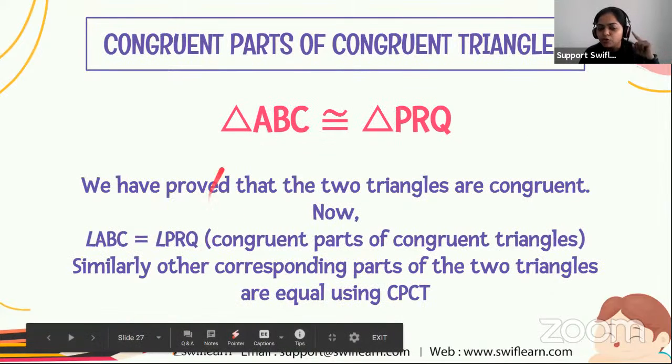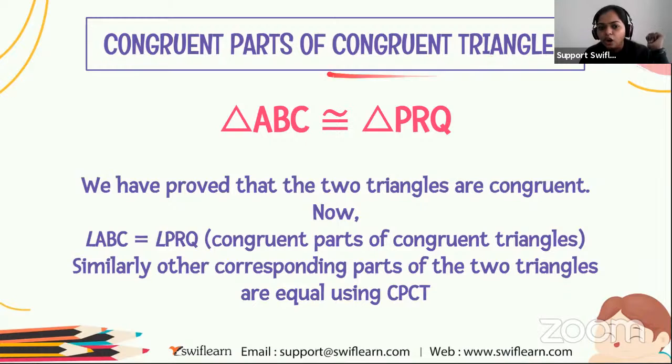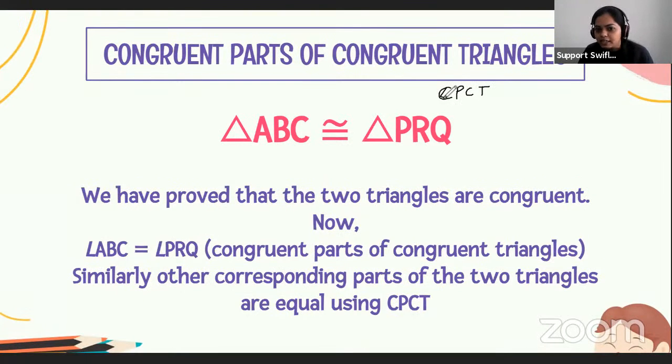Okay, so let's move to the next part, that is the congruent parts of congruent triangles, or in short, we can write it as CPCT. So what is this CPCT? I will just explain. If the two triangles ABC and PRQ are congruent, then what happened? We have proved that the two triangles are congruent.